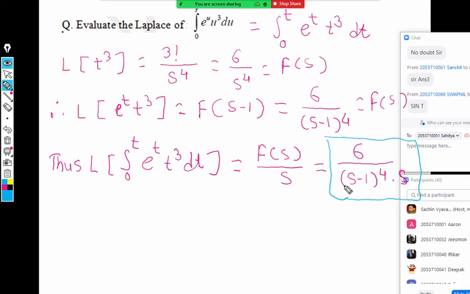Laplace questions are always very small as compared to the numerical method. In numerical method, you may have to write one page, but here you have to write one third of a page only, and you get the answer quickly. So don't make silly mistakes in writing. Hardly you're writing 3-4 steps, so don't make silly mistakes there. So this is the Laplace of integral.